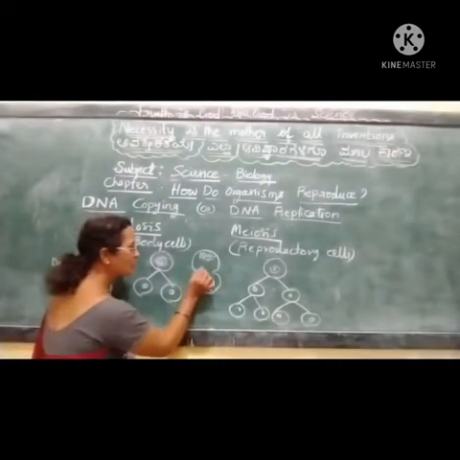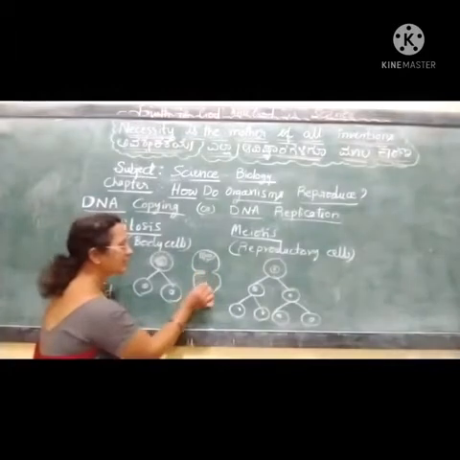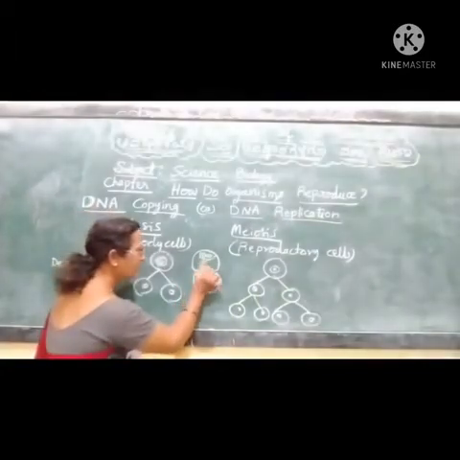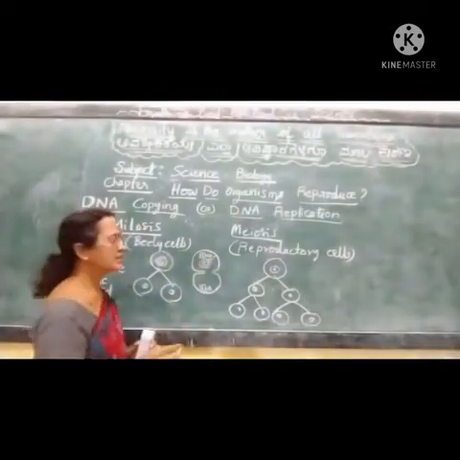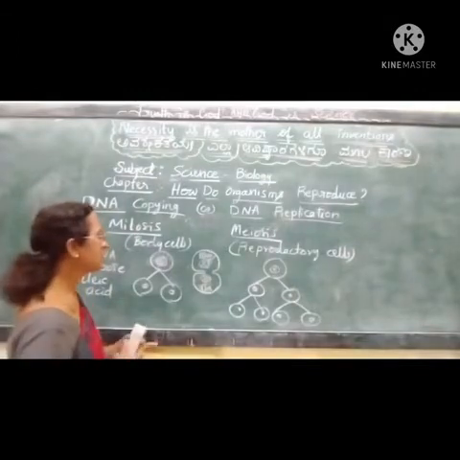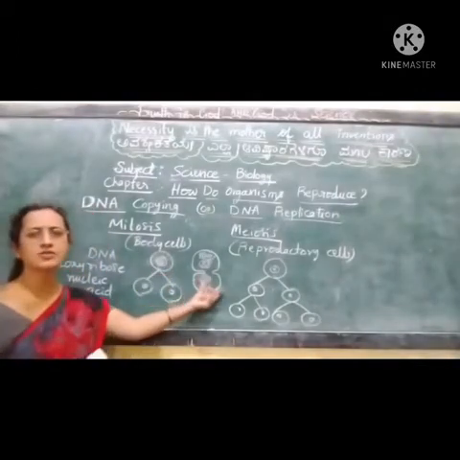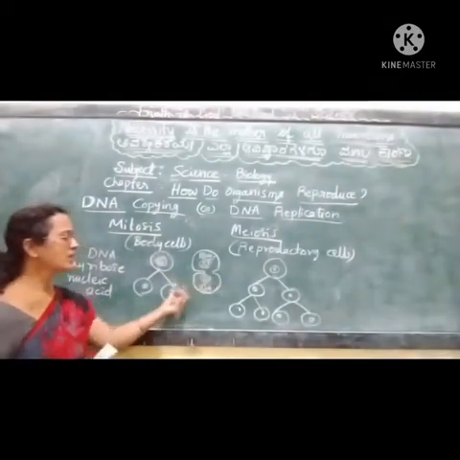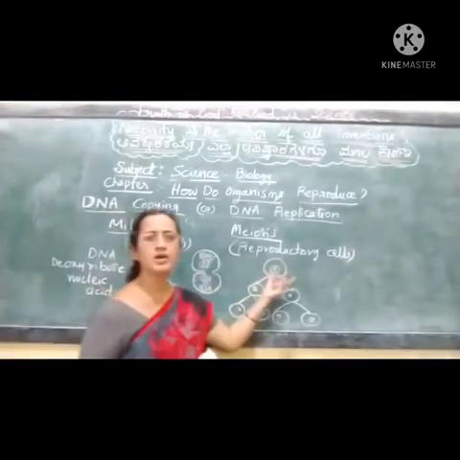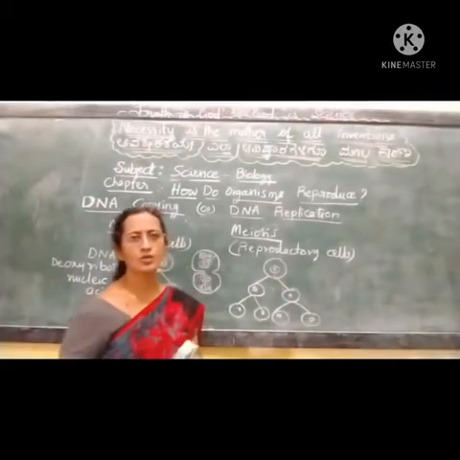So those chromosomes will be moving into the separate cells. So here there will be one set of genetic material, and here also one set of genetic material. Like this, one cell divides to form two cells. This is called mitosis.